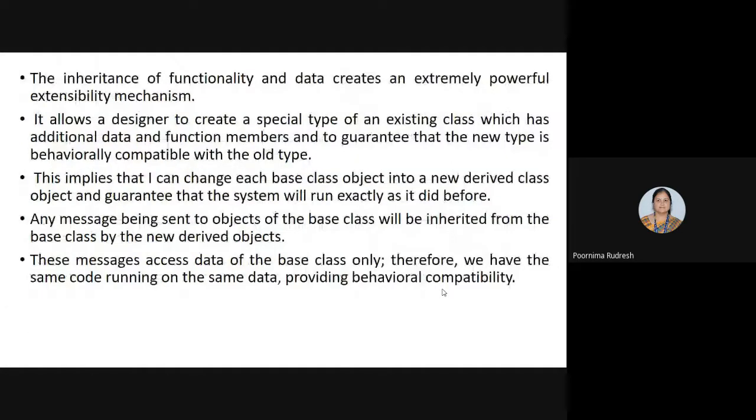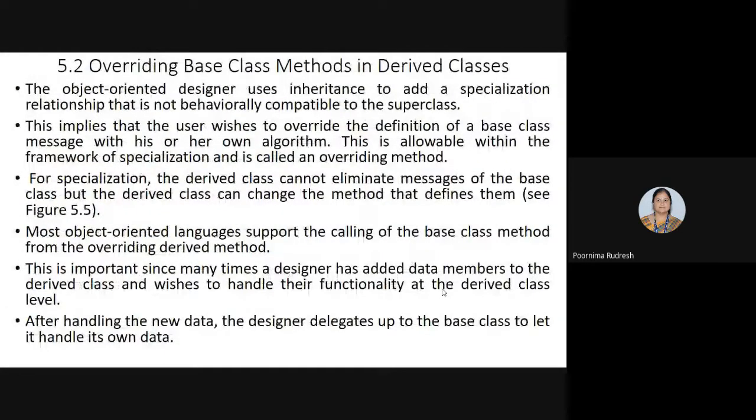This I explained in the previous class, right? So today we are going to study overriding base class methods in the derived class. Next, we are going to study the heuristics related to this. So first you need to know about overriding base class methods in the derived class. As we know, object-oriented designers use the inheritance property, and when they use it, they add a specialization relationship that is not behaviorally compatible with the superclass.